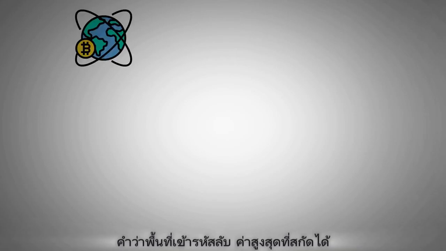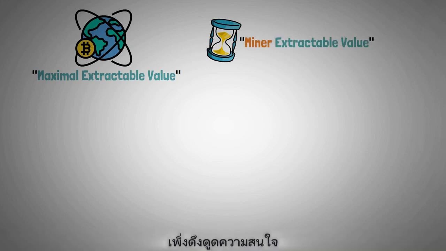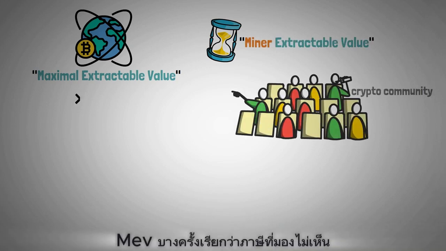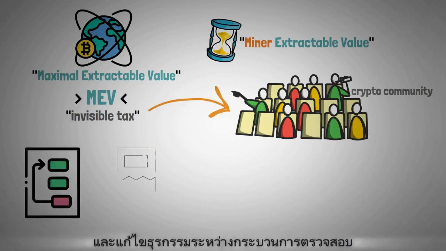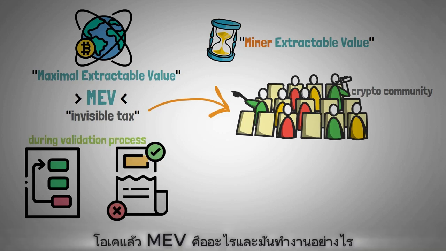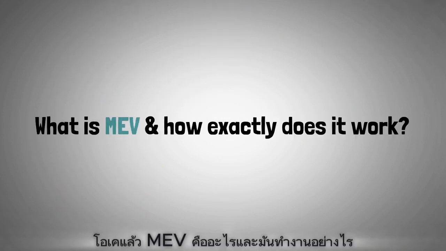The crypto space term maximal extractable value, formerly known as miner extractable value, has recently attracted a lot of attention from the cryptocurrency community. MEV is sometimes referred to as the invisible tax that validators levy on users of a crypto economy by rearranging and modifying transactions during the validation process. Okay, so what is MEV and how exactly does it work?